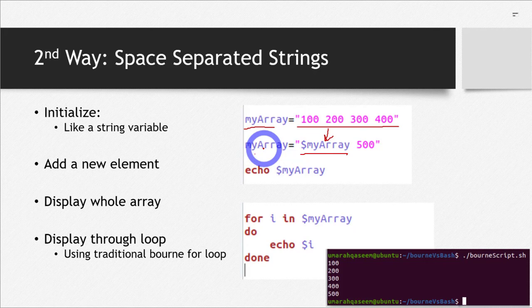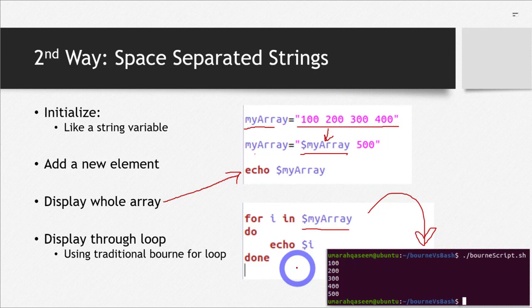Now if I want to display my whole array, I will just write the name of my array. I just told you a while ago that in Bourne shell, just writing the name of the array displays the whole array. But if I want to display it through the traditional for loop, it's exactly the same thing which we just saw. This is our for loop. What this loop means is, for every element I in this array, run this loop once. This is my array, this is the variable I, and the output of this script is this. I have 5 elements in my array, and I have displayed them here. Okay, let's move on.